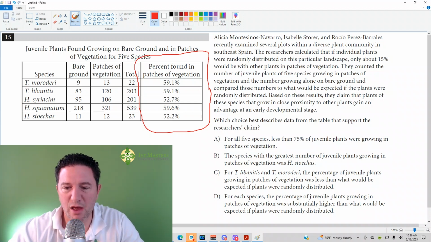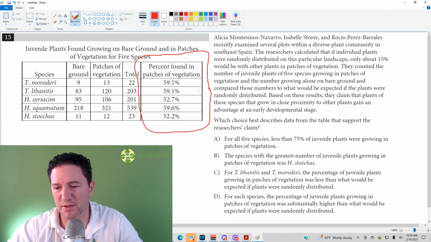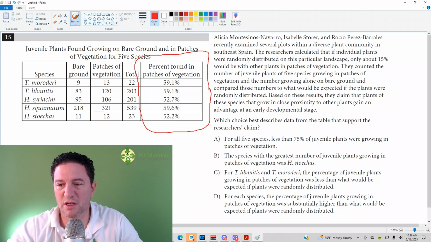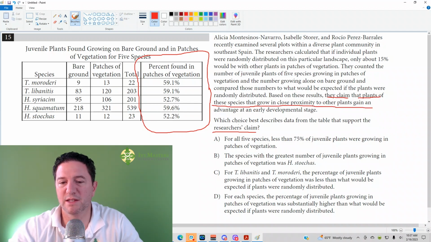Answer choice A. For all 5 species, less than 75% of juvenile plants were growing in patches of vegetation. What that is emphasizing is how little is grown in patches of vegetation. But notice what it's asking. It's asking to support the researcher's claim. What's the researcher's claim? You always get it in the last sentence. Based on the results, they claim that plants of these species that grow in close proximity to other plants gained an advantage at an early developmental stage.